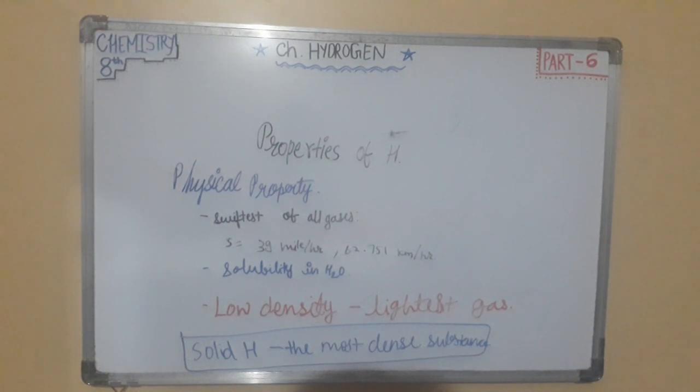Calorific value. It has the highest calorific value of 150 kJ per gram. So this was all about today's class. This was part 6. In part 7 or in part 8 we'll end this chapter and start the new chapter.